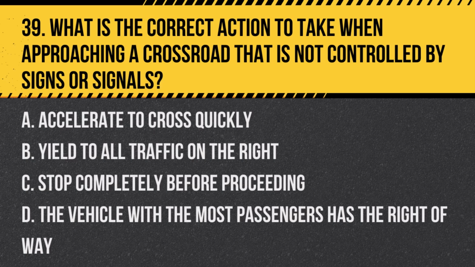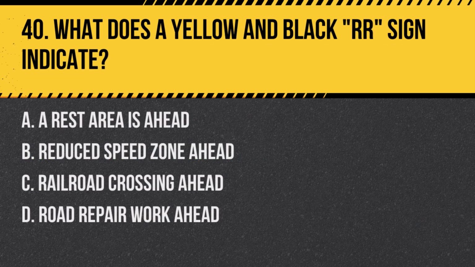Answer: B. Yield to all traffic on the right. When approaching a crossroad that is not controlled by signs or signals, the driver should yield to vehicles on the right. Question 40. What does a yellow and black RR sign indicate?